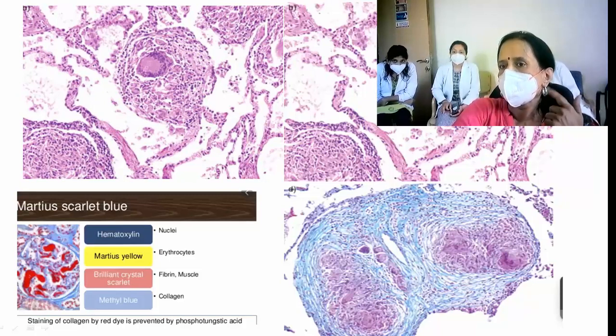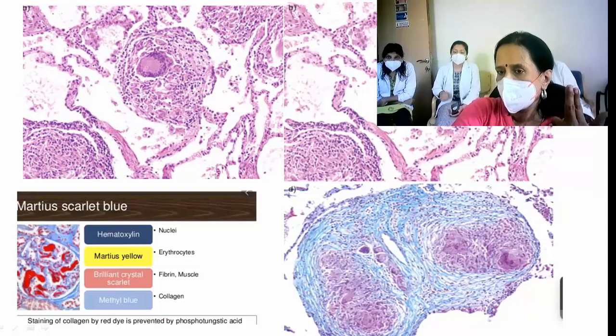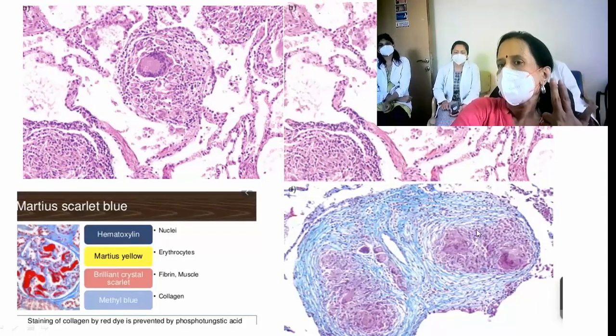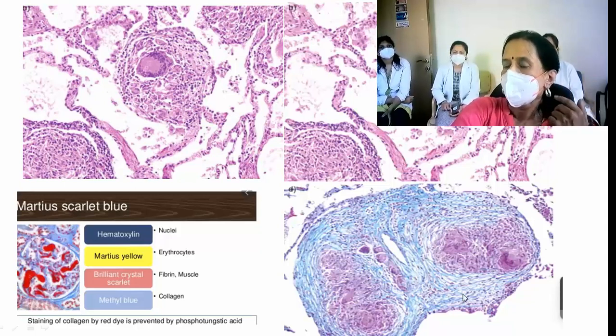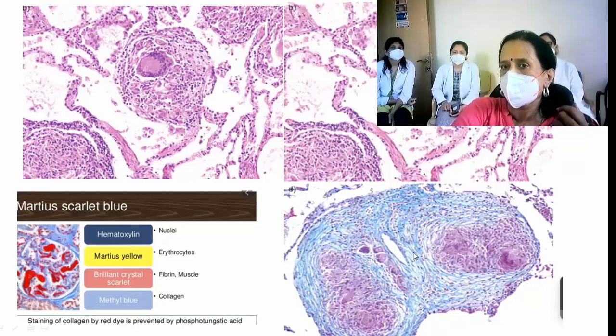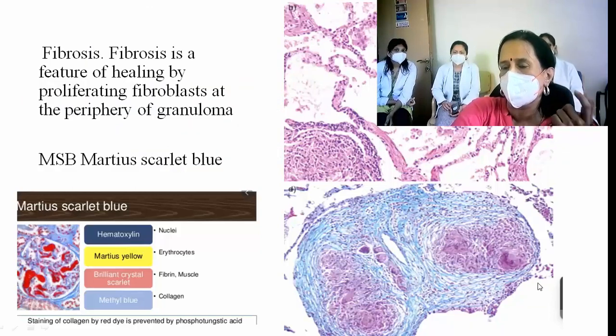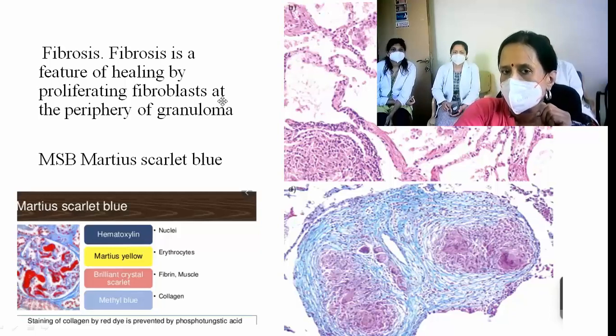Epithelioid cells, giant cells, lymphocytes, and what is this? Fibrosis. Is this H&E stain? No, it is looking different because this granuloma has played only with blue color, right? So that means a special stain has been done. This is only for the purpose of pictures, I'm telling you.